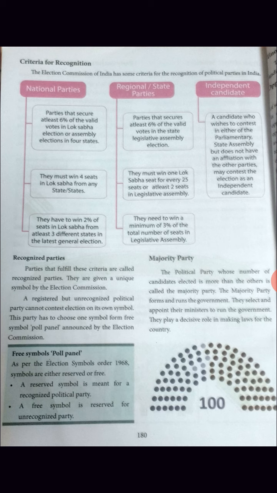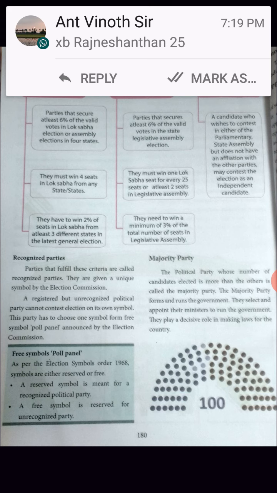The Election Commission of India has some criteria for the recognition of the political parties in India. There are three: the first one is national parties, the second one is regional or state parties, and the third one is independent candidates. First, let us see about national parties. What is a national party and what are the duties of the party?